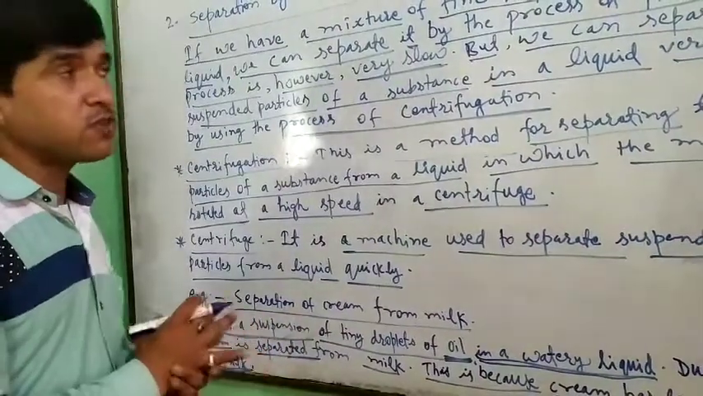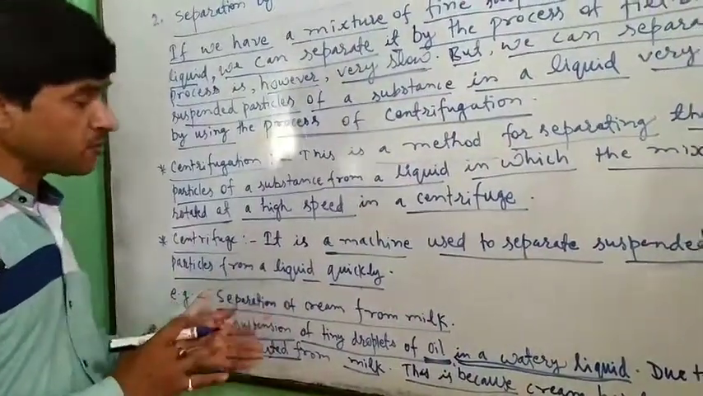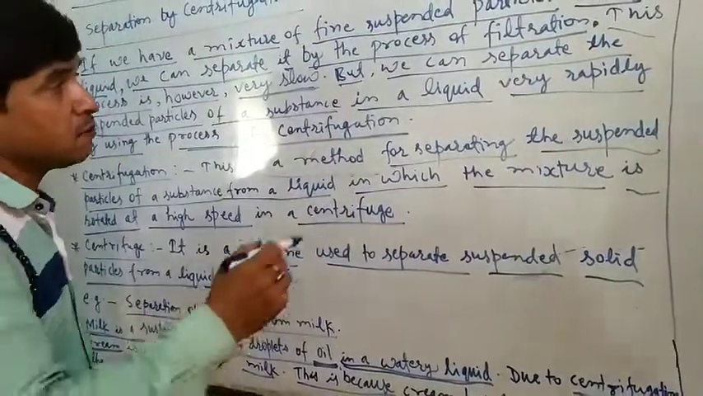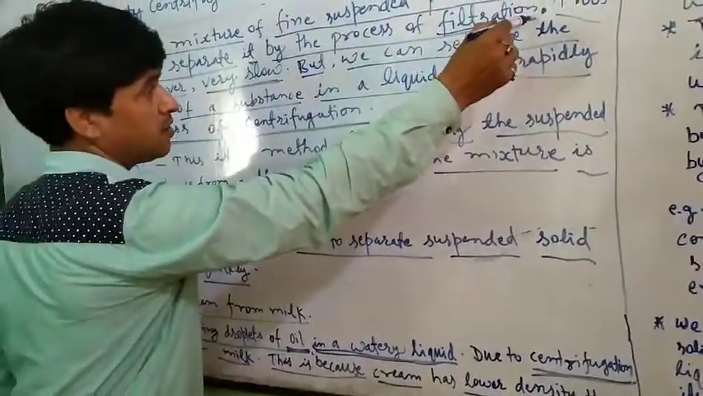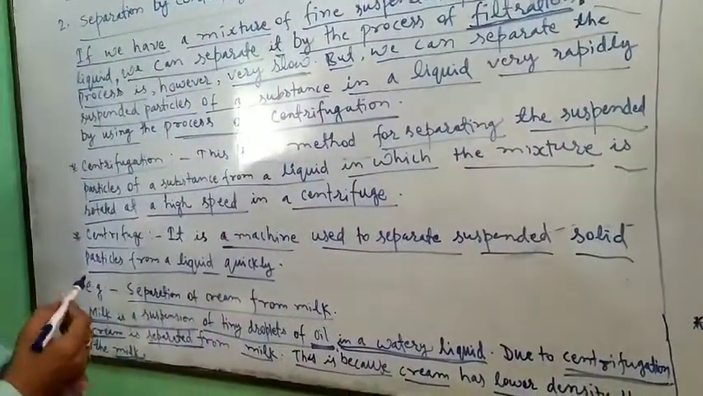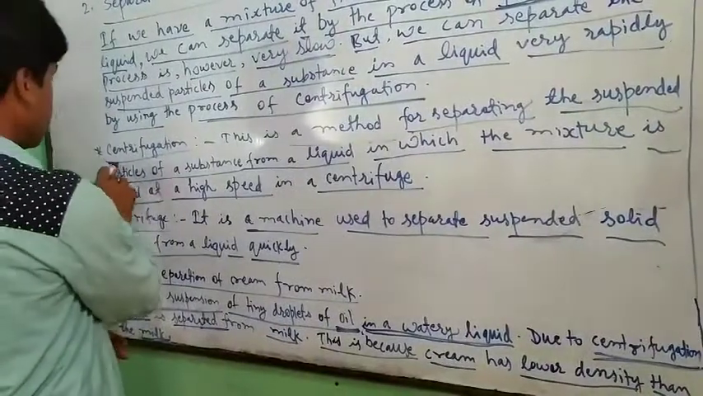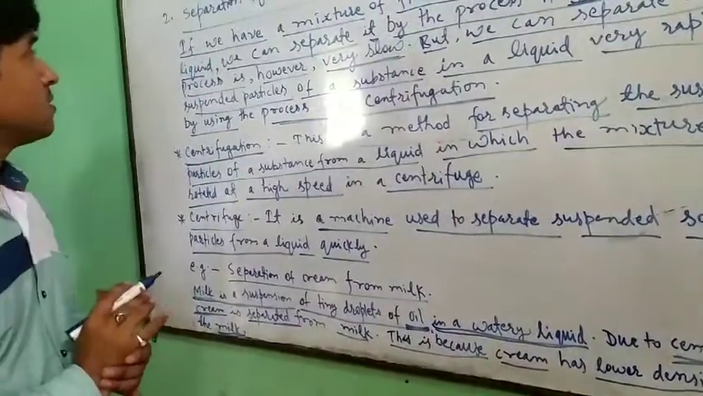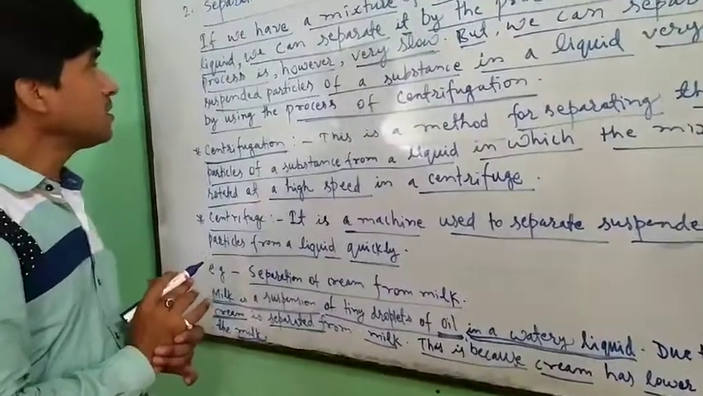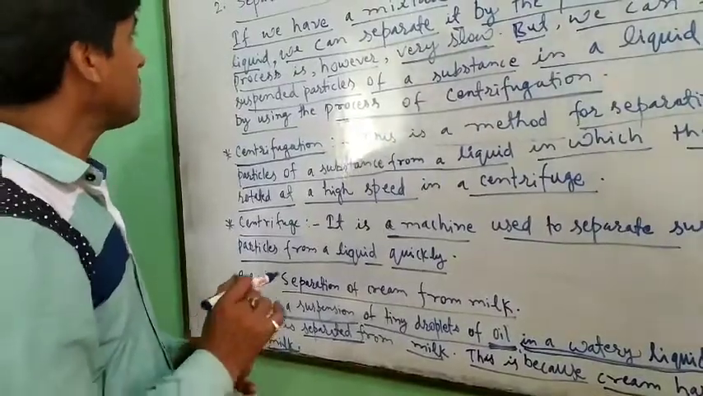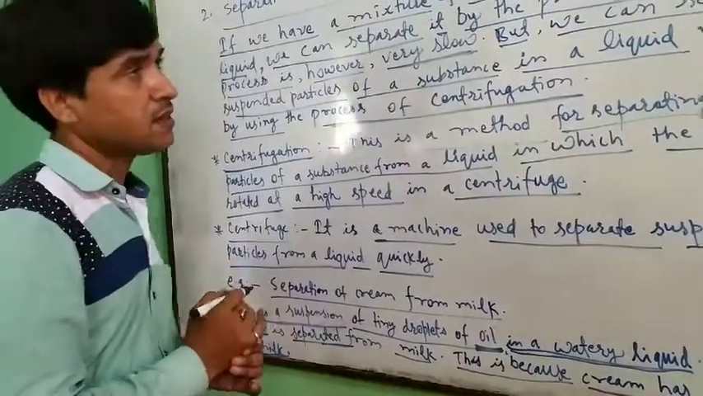So this is a fast process. It can be done in a slow manner by filtration, but it can be done in a faster manner by the process of centrifugation. So we can separate minute droplets or suspended particles from a liquid by this process.